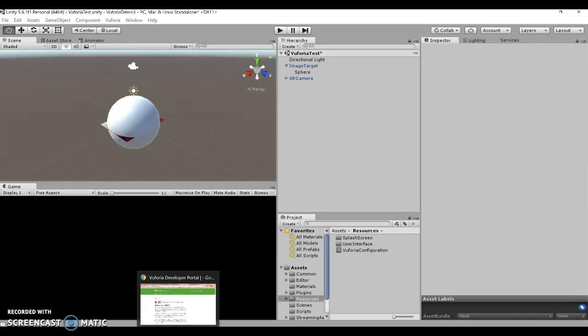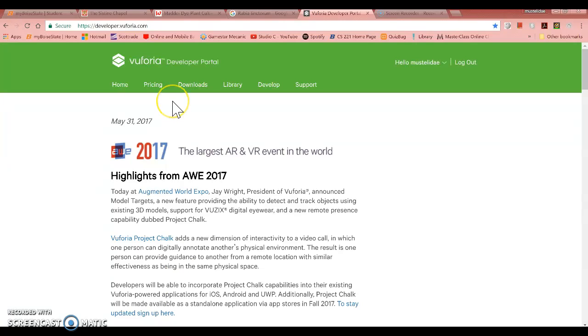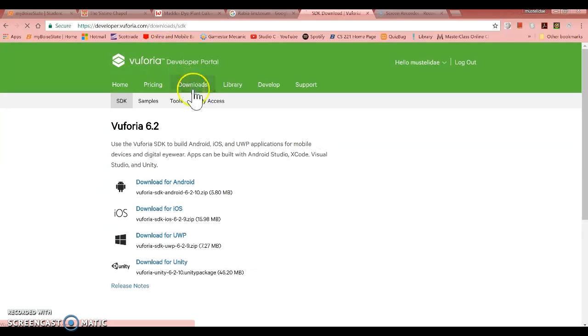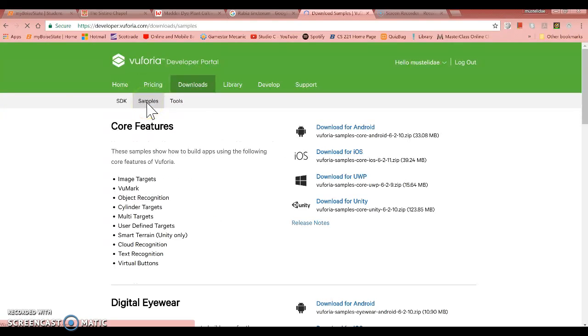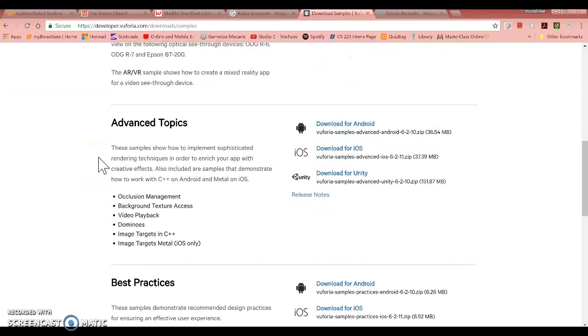First of all, back on the Vuforia website, there's another thing that you need to download. I'm on the Vuforia developer portal here, and you have to go to Downloads and Samples. From there, you need to go down to Advanced Topics. You'll notice that one of the things this includes is video playback. So that's exactly what we're looking for. You just click Download for Unity.